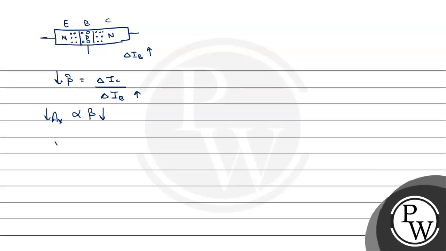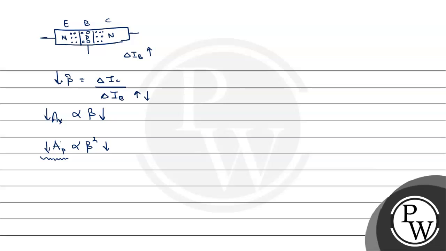And similarly AP, which is power gain, is directly proportional to beta square and beta is decreasing, so AP will also be decreasing. Now we need to achieve a circumstance where AP will be increasing, so we need to increase beta, which will only be achieved if delta IB is less.